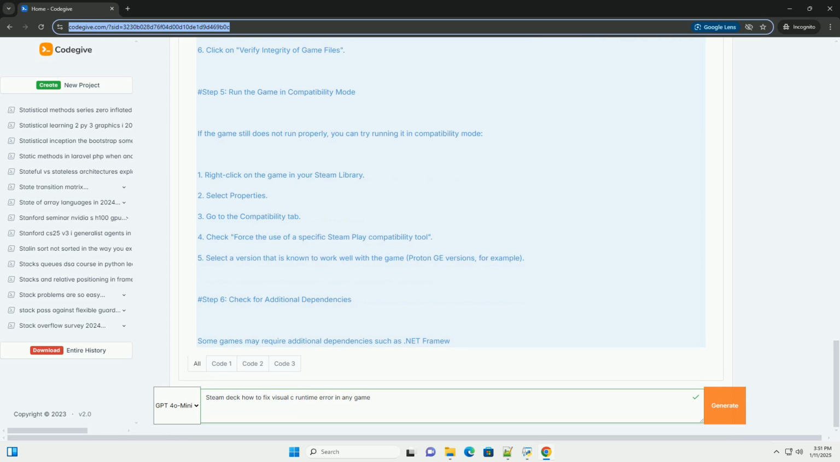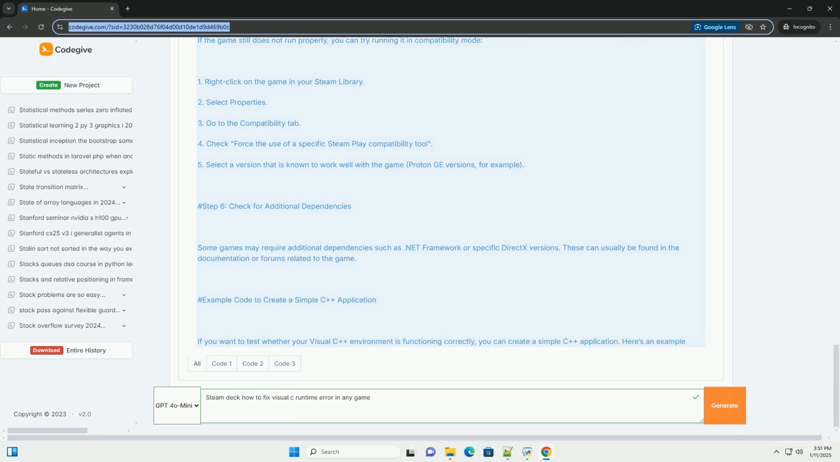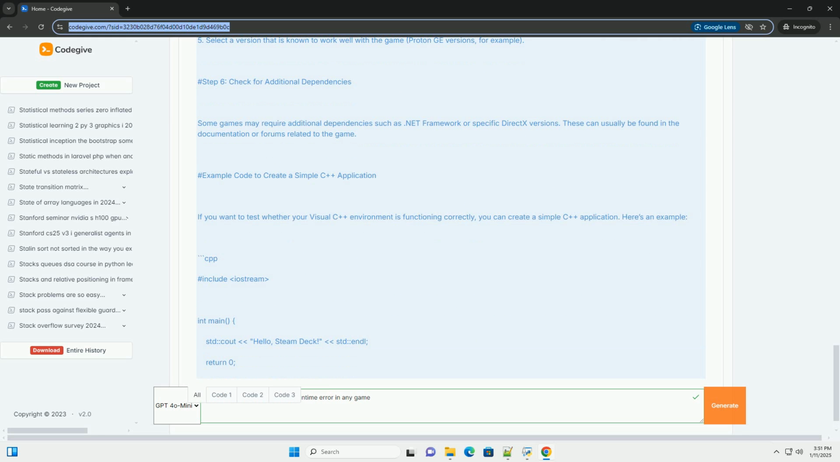Step 1. Identify the error. First, ensure that the error you're encountering is indeed a Visual C++ runtime error. These errors often look like or. Step 2. Ensure your Steam Deck is up to date. Before attempting any fixes, ensure that your Steam Deck is running the latest software. 1. Go to Settings, System Software Update. 2. Install any available updates.